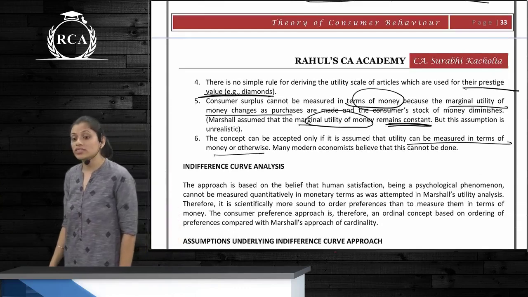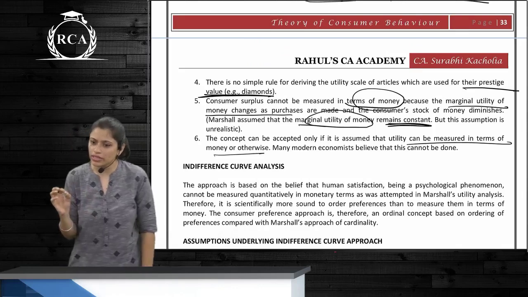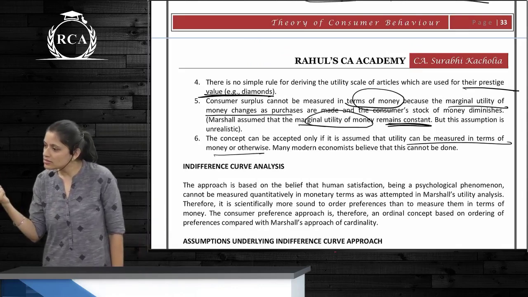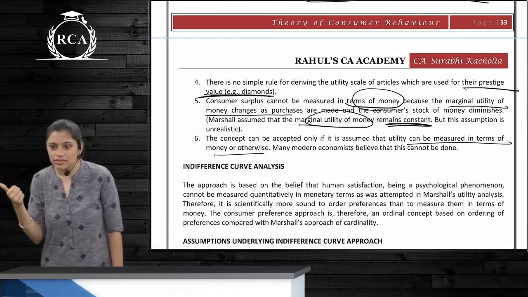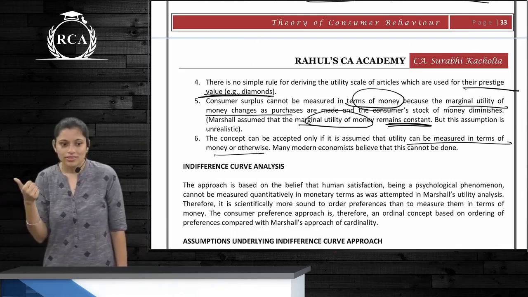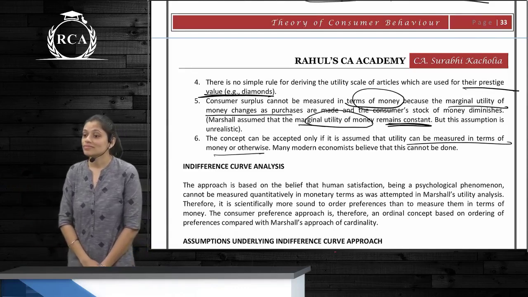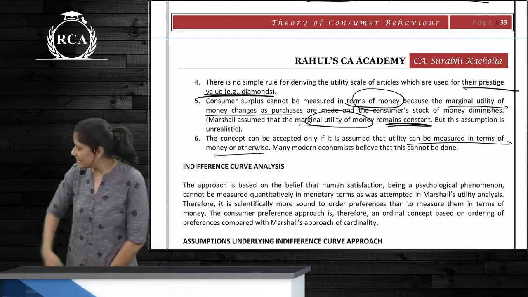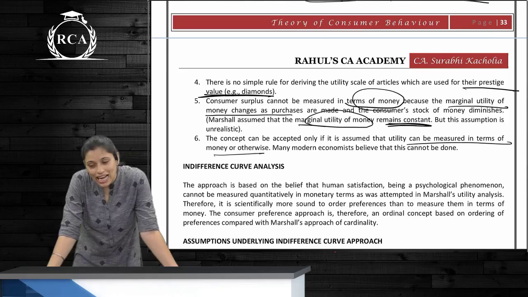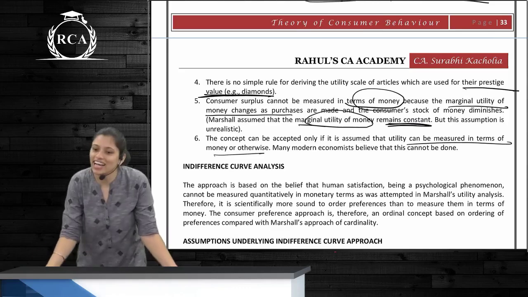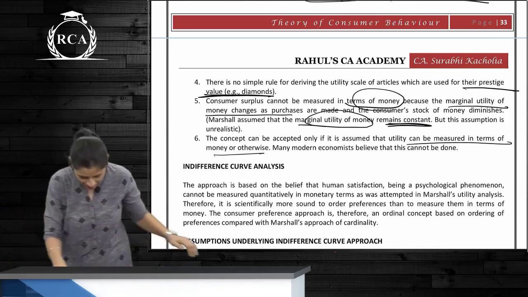Utility of money is constant. MU of money is constant under diminishing marginal utility. In this case, I am asking you, is MU of money constant? Read and answer. Utility of money is what? Because Marshall only, guys, the same man is saying this. Please do not get confused. I'll read that point also.